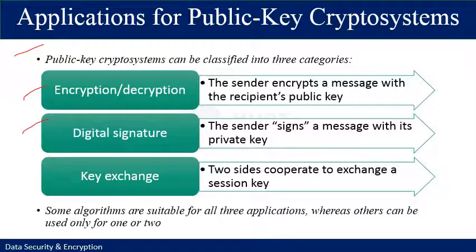Next, digital signatures: the sender signs a message with its private key to provide a digital signature. Signing is achieved by a cryptographic algorithm applied to the message or to a small block of data that is a function of this message.